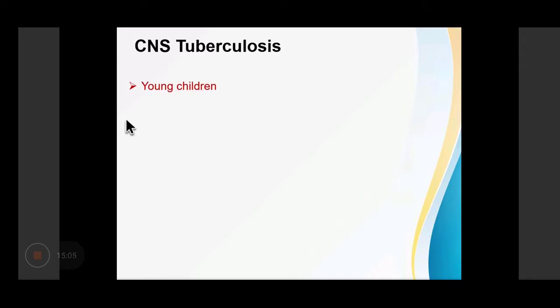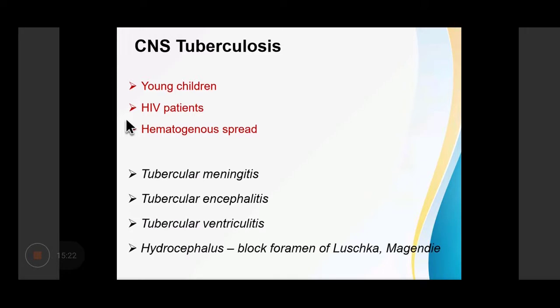Tuberculosis in the central nervous system can occur in young children, and can occur in HIV patients. Generally, the infection spreads through the hematogenous route, leading to inflammation in the meninges, tubercular meningitis, and in the brain parenchyma, tubercular encephalitis. In the ventricles, it can cause tubercular ventriculitis and can block the foramen of Luschka and Magendie, leading to hydrocephalus.